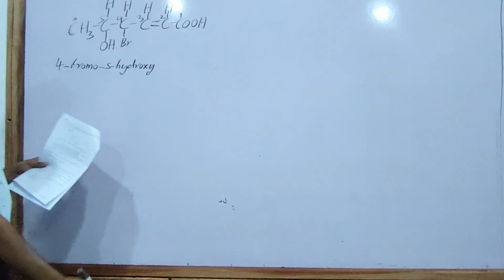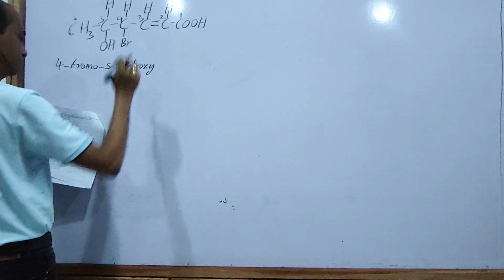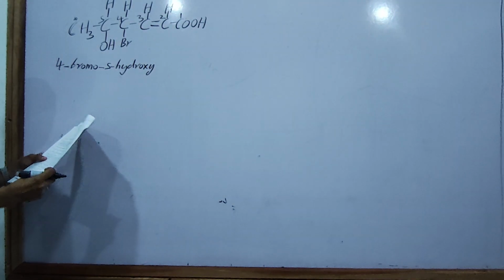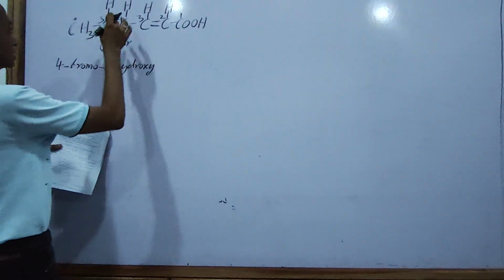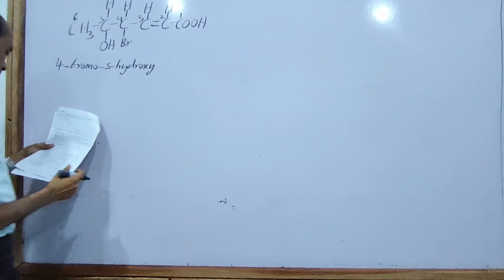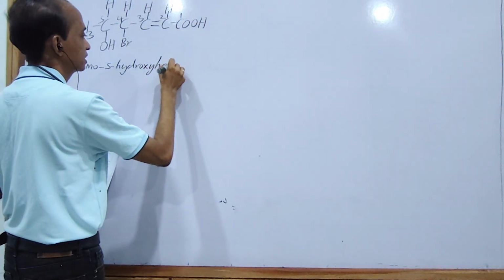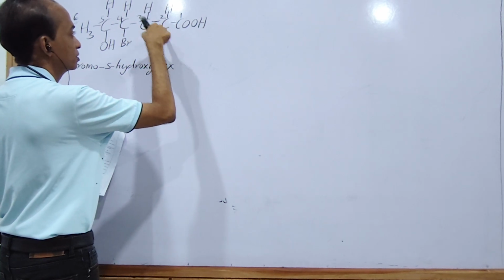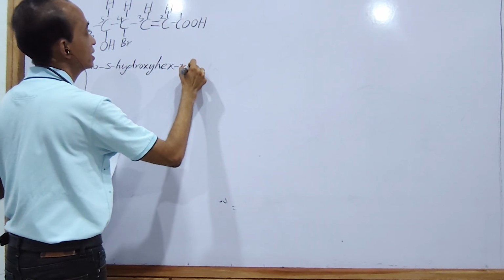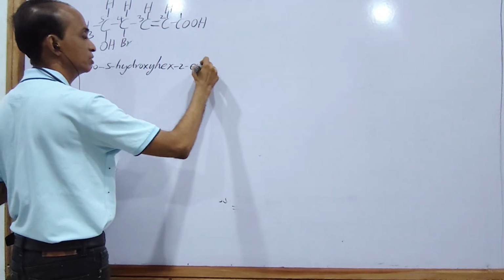And the 5-hydroxy. Right, there must be the double bond between 2 and 3. The carbon chain has hex; there are 6 carbon atoms in the main chain. Therefore, you must mention hex. Then the double bond forming between 2 and 3, you must mention the lowest one, 2, ene.